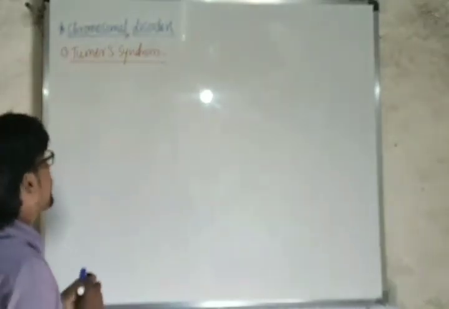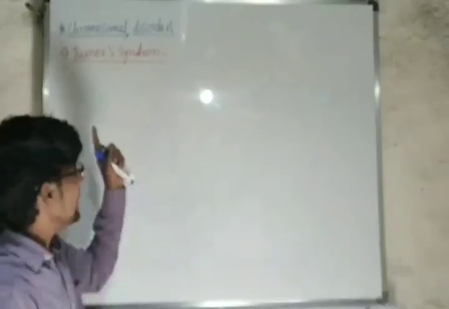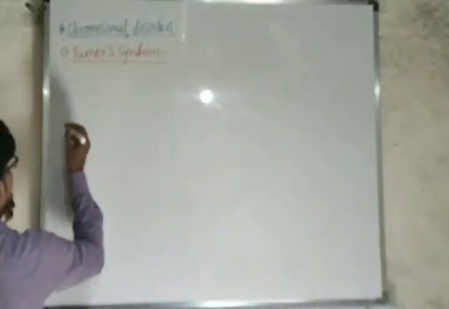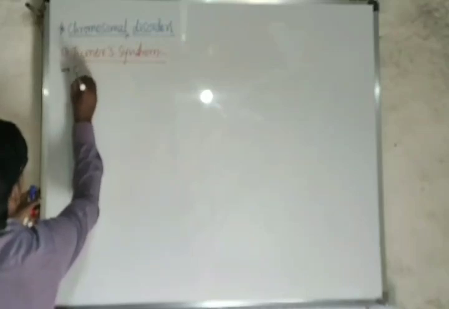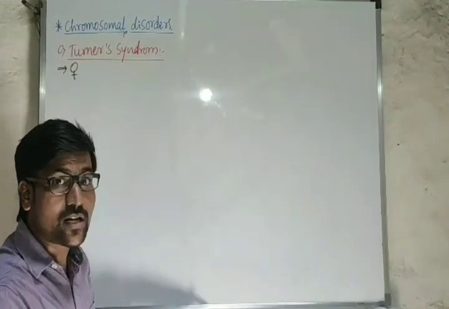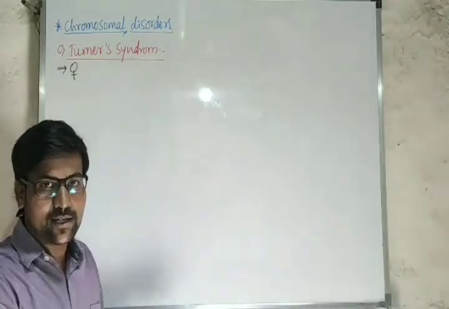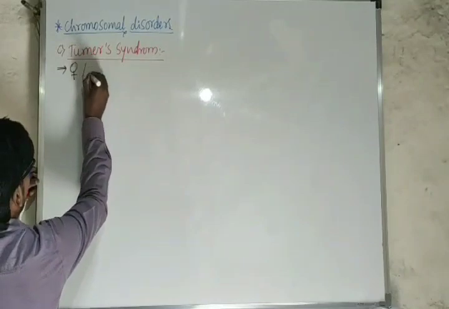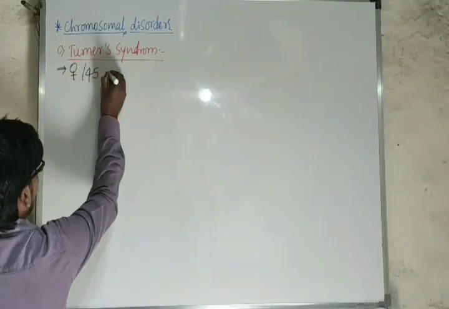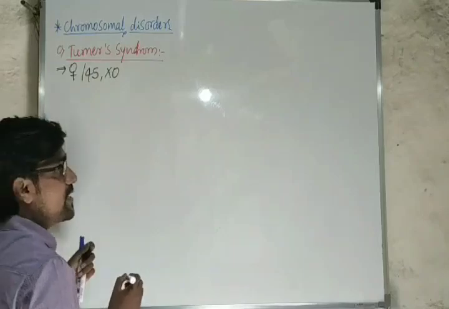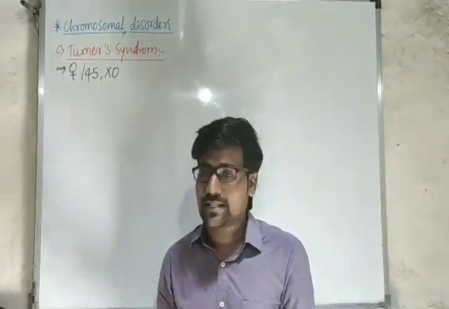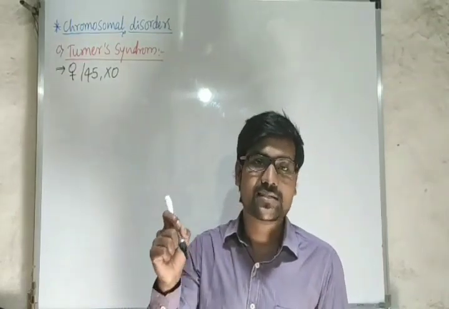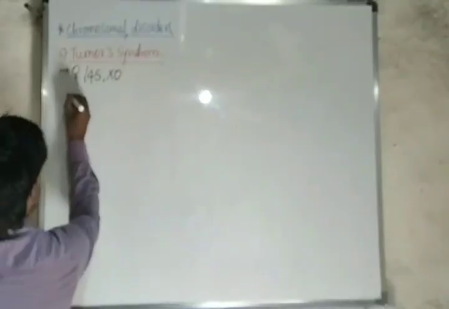Turner syndrome. Turner's syndrome majorly affects the female, not the male. The scientist's name is Turner; Dr. Turner studied this Turner syndrome. It affects the female and its karyotype is 45,XO. Observe here, one chromosome is less: 45, not 46. If one chromosome is less, we consider it a monosomy condition. This is an allosomal monosomy.